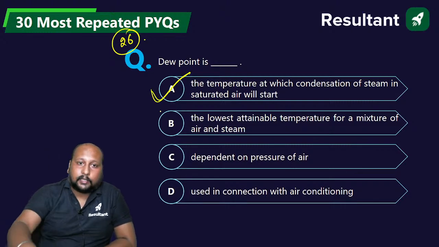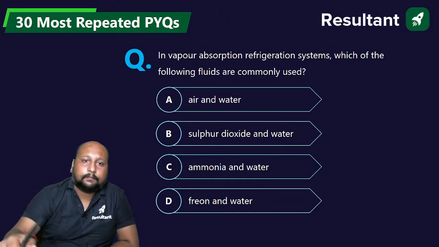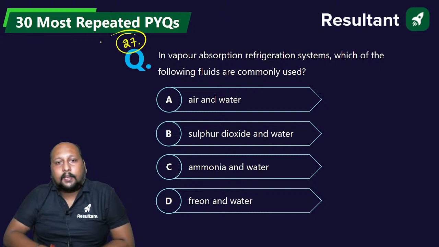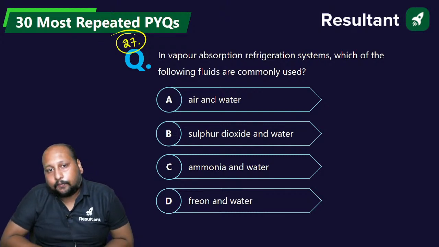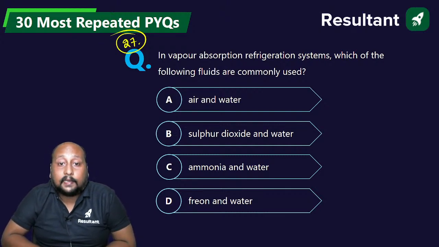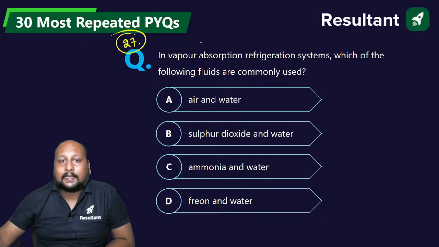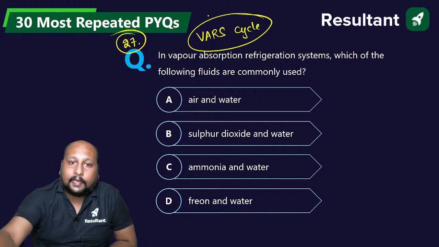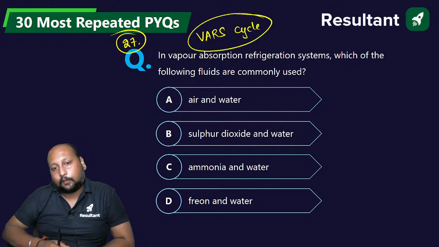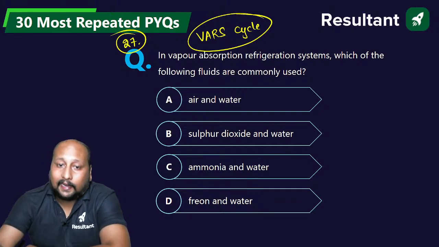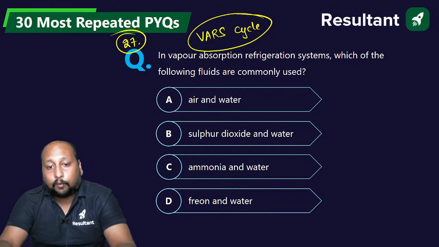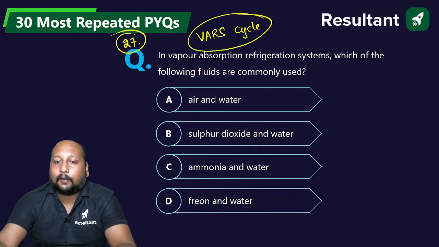Okay, let's go, 27th question on the screen. In vapor absorption refrigeration system, which of the following fluids are commonly used? VARS cycle. In VARS cycle, quickly tell me what kind of fluid we are using. Are we using air and water? Sulfur dioxide and water? Ammonia and water or Freon and water?